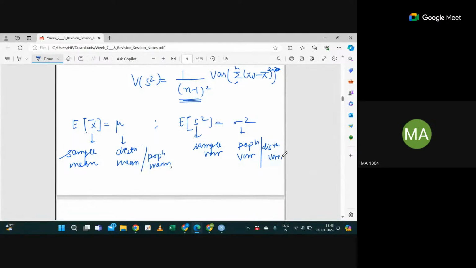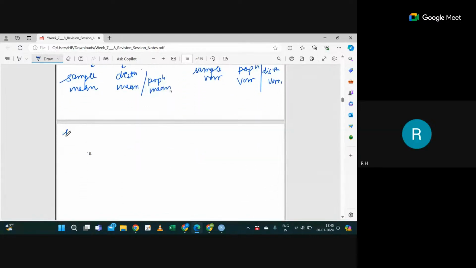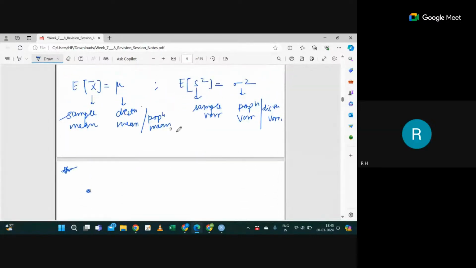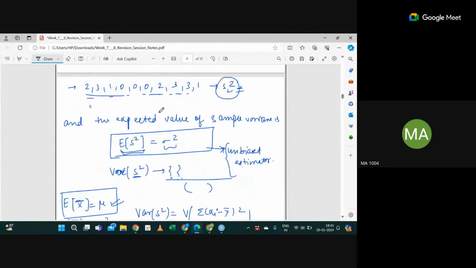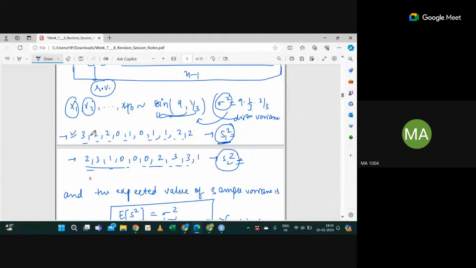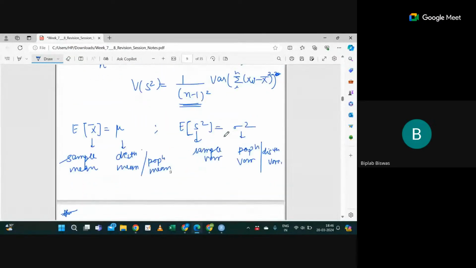This is just terminology. I'm getting a little confused about s square. Okay, s square is nothing but the sample variance, for the sample which you have taken or are going to collect for your study, and you calculate s square from it. Can you please write it in a table, left side and right side, what is sample and what is population? Is x bar for the population or distribution, and s for the sample?